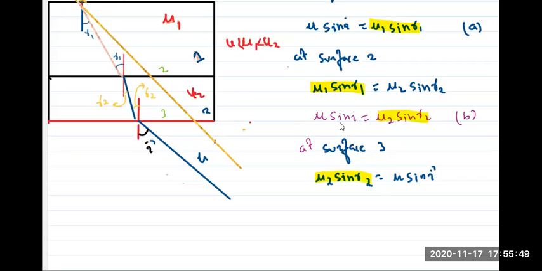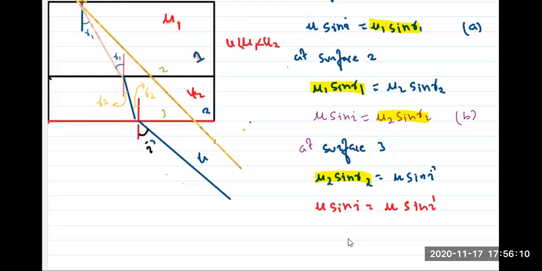Can I replace it? Let's replace it. So mu sine I is equal to mu sine I dash. Right? Now mu will get cancelled.